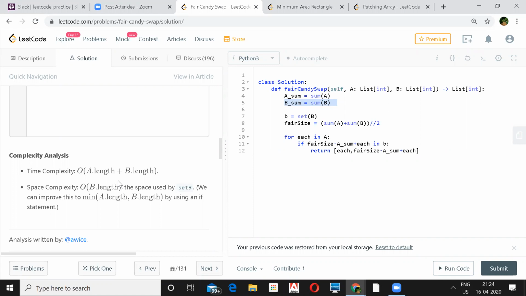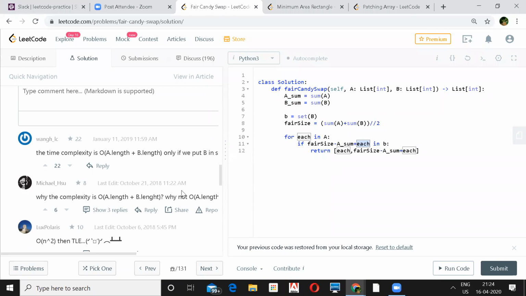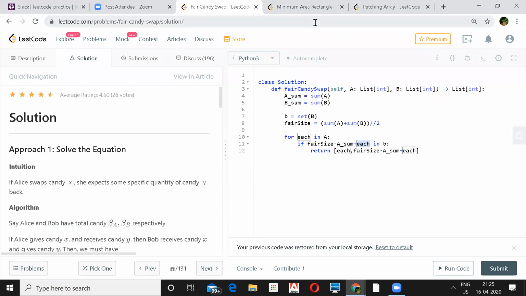Let's say the fair size is 16 and you have an element of... but how can it have a bigger element than... Oh, you are finding from the fair size. So yeah, that is fine. And because it's plus each in B, I think it is guaranteed to be positive. But it will be twice, right? So yeah, maybe. Okay, I don't know how. Need to look again. Okay, let's switch to the next.